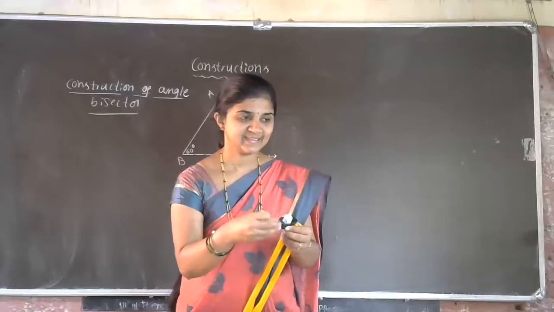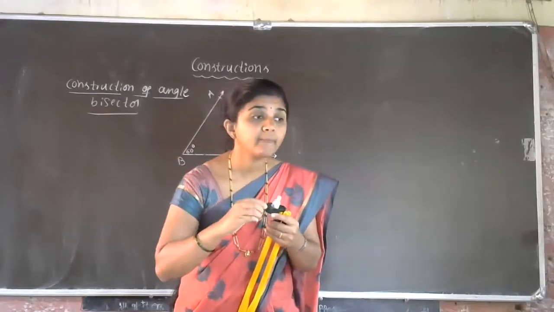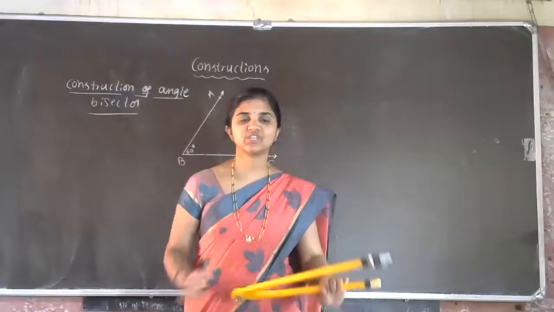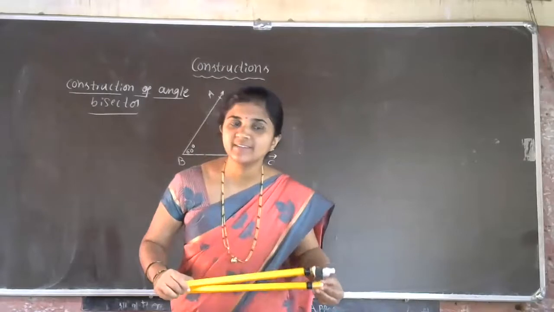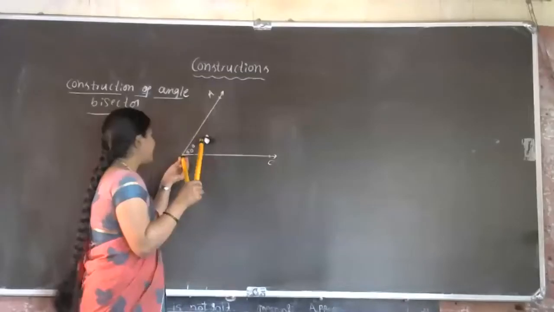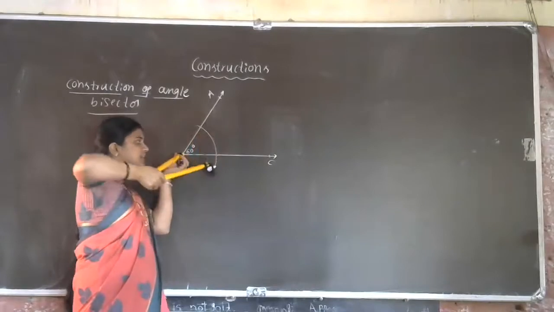Take any measurement. Yes, Shreya. What's your answer? Take a measurement, in the sense, one second. Put the point on B. One minute, Shreya. What is the first step? Take any radius, like small measurements, from the B point. Okay, let us mark like this now, Shreya. Is it a right step?